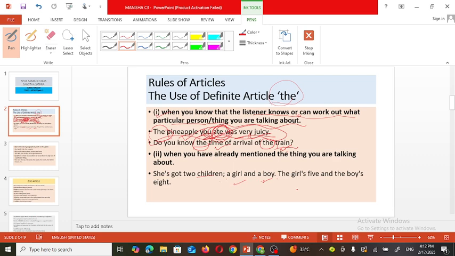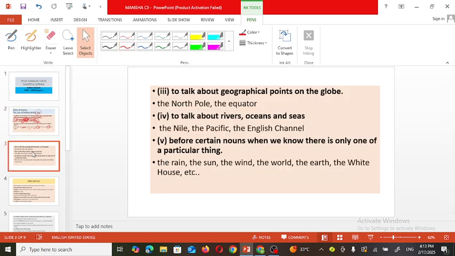Now in the next sentence we have already given the reference about whom we are talking. So when we talk about these children next time, with the girl we must use the article the, and with the boy also we must use the article the, because here the girl and the boy are both particular, already decided. Now let's see the next example and the next rule.